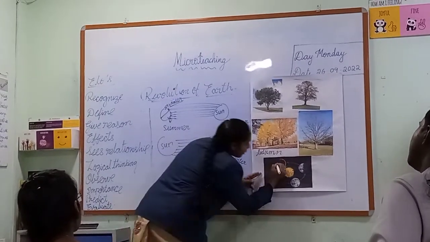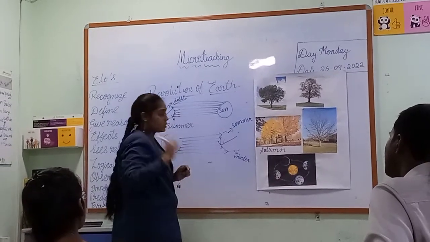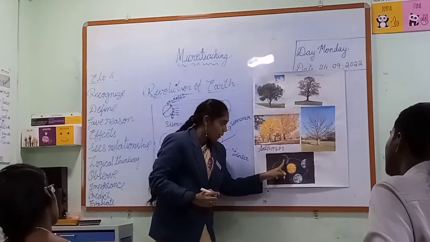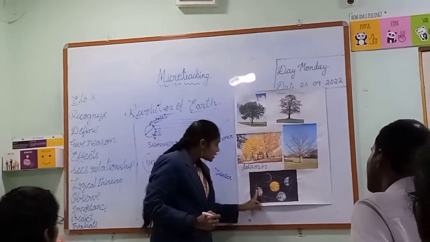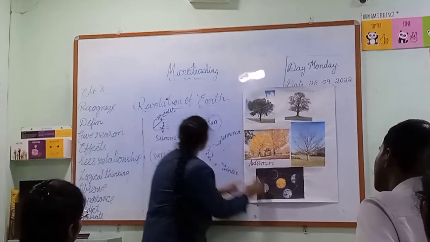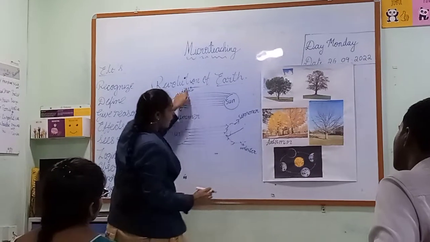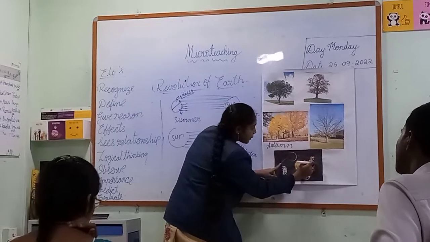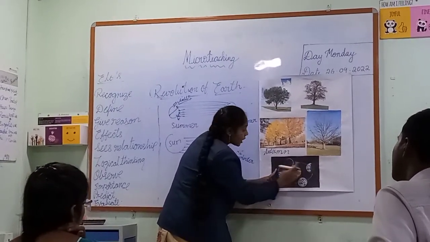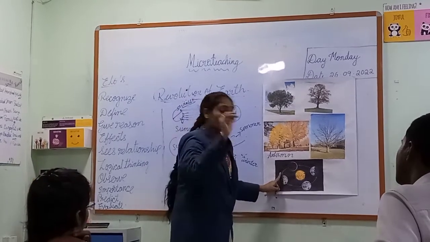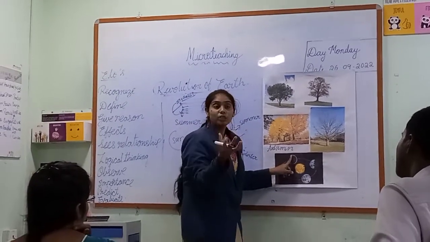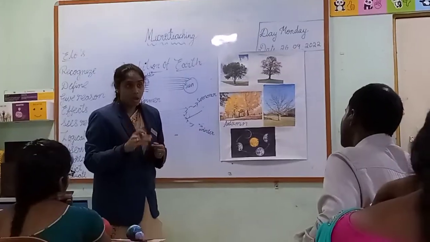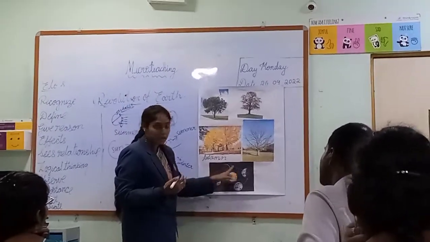Got it? Now what about autumn and spring? We have two more seasons, autumn and spring. Let us explain the autumn season. Autumn is experienced in between summer and winter. See, here it is summer and here it is winter. We experience autumn in between summer and winter. How can we identify that it is autumn? You can observe that the temperatures gradually decrease in autumn, and also the trees shed their leaves. So by that we can identify the autumn season.